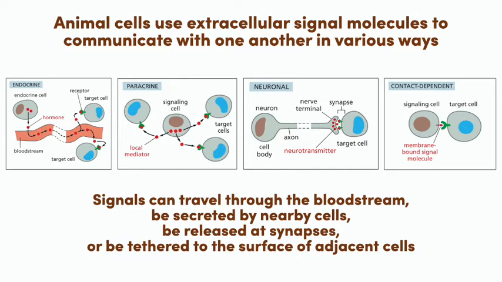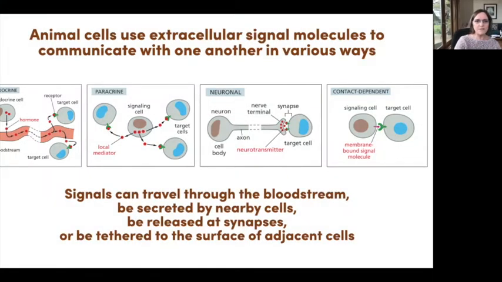And then there are two types of close-range signals that are mentioned in the chapter. One are signals secreted by neurons in response to an electrical signal that are then received by a dendrite on an adjacent neuron. And the other are signals that are present on the surface of cells that are bound by an adjacent cell, by receptors on that adjacent cell, in direct contact with the first cell. So most of today's talk will focus on the first kind of signaling, where you have a small molecule signal that is coming in from outside the cell and somehow being responded to within the cell.